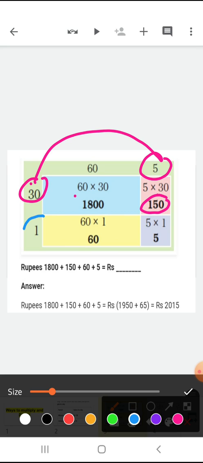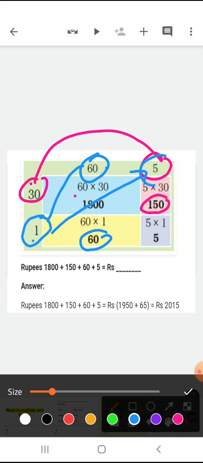First of all, we have to multiply 1 by 60. We'll get the answer. 60 multiplied by 1 is 60. We will write in this box. Now after this, we will multiply 1 by 5. So we will get 5 multiplied by 1, that is 5. Okay. So this way we can write these.